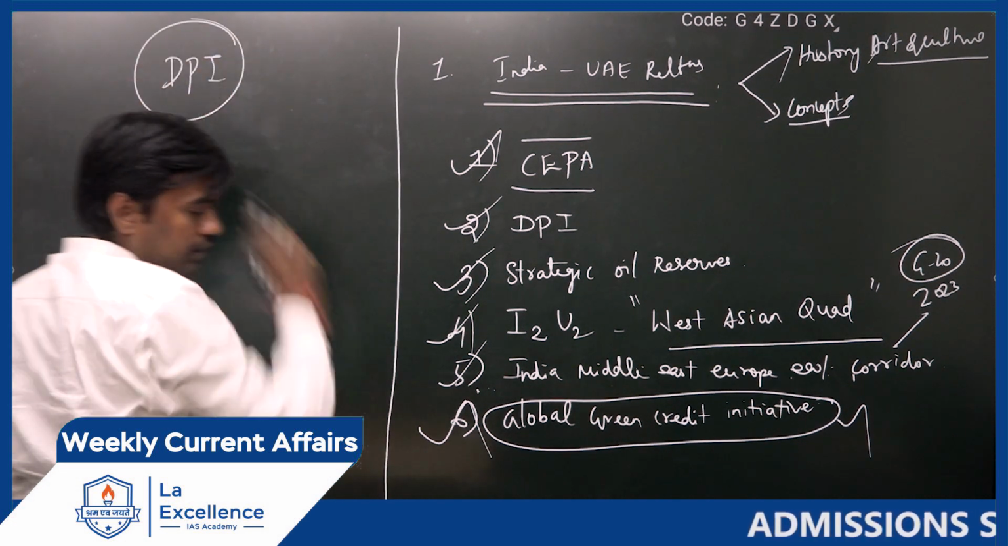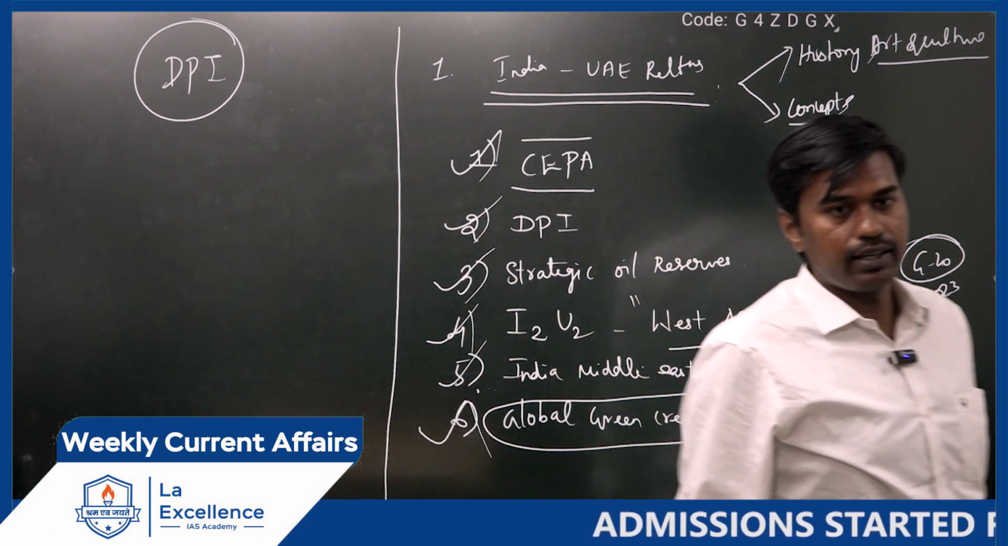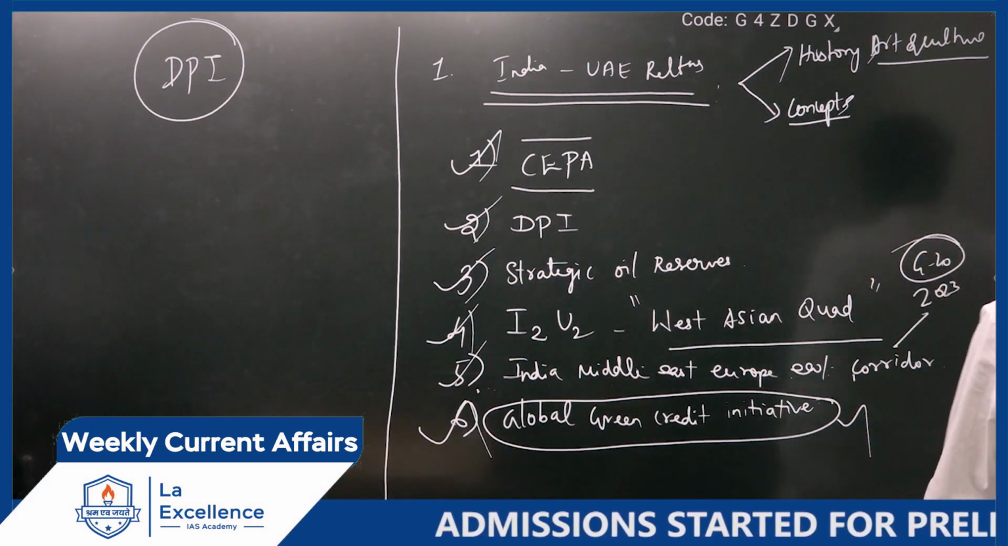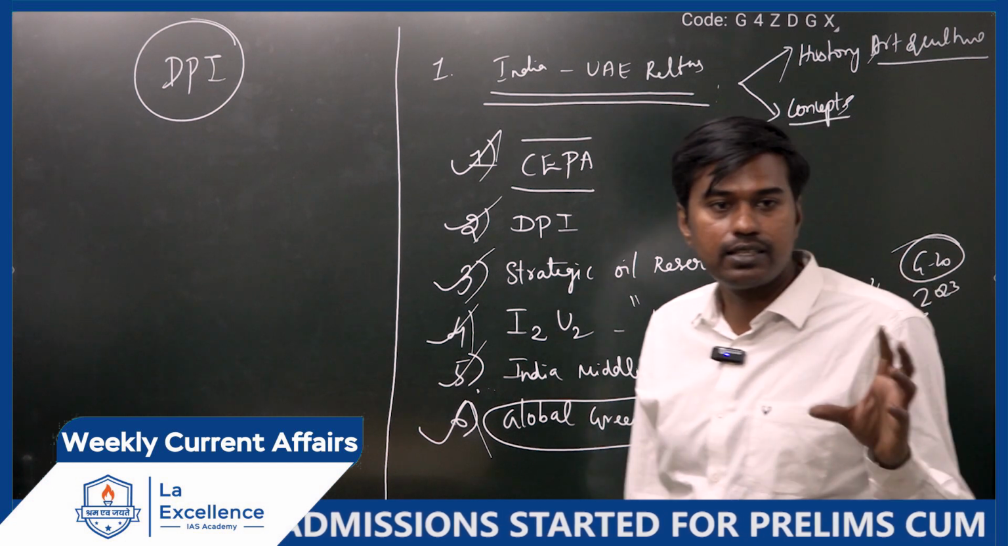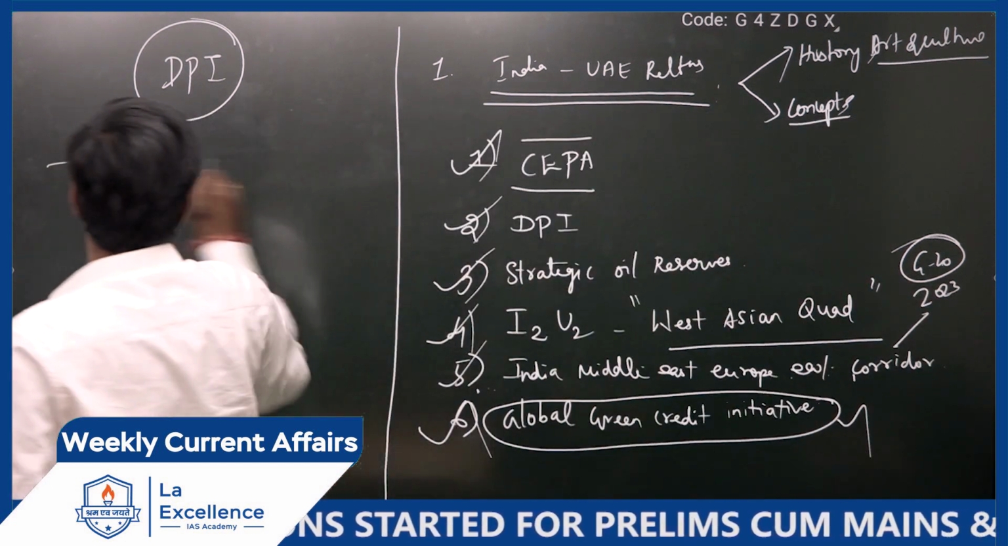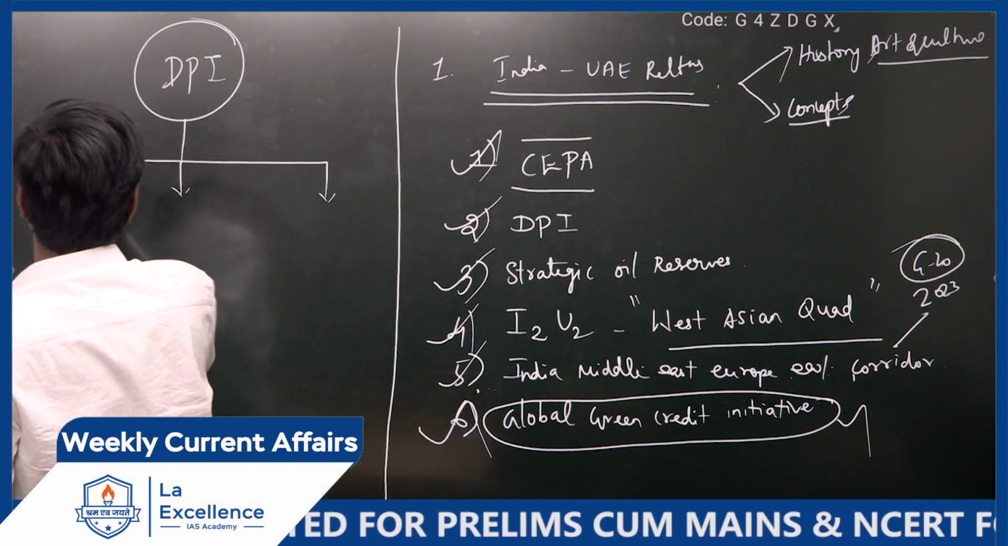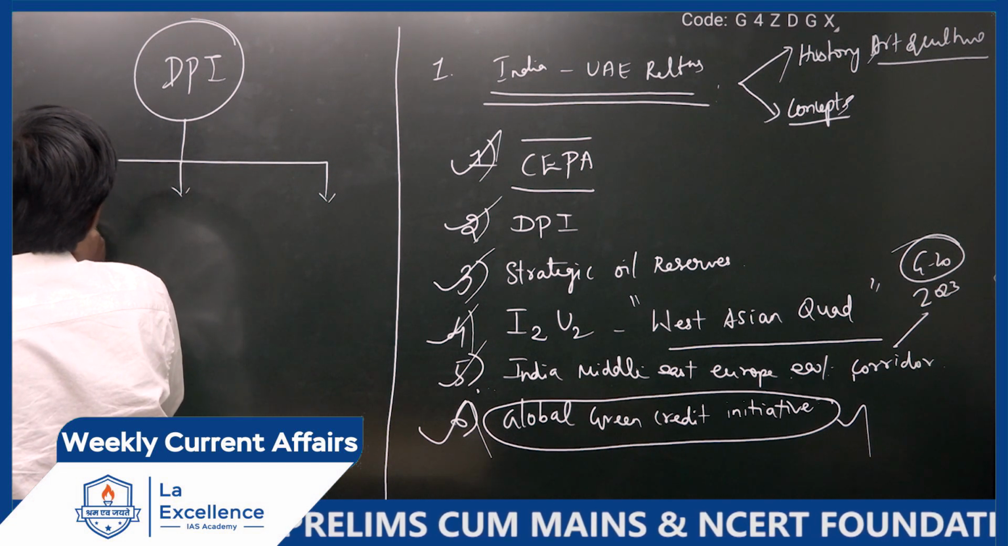DPI, that is digital public infrastructure. Again, very, very important, because DPI as a concept includes three components. First one, digital identity.